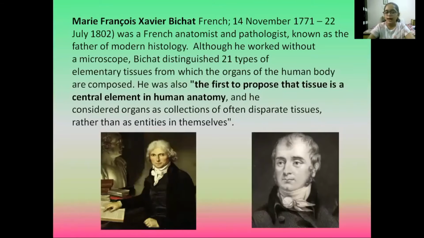Marie Francois Xavier Bichat was a French anatomist and pathologist born on 14 November 1772, and he was also known as the father of modern histology. Although he worked without a microscope, Bichat distinguished 21 types of elementary tissues from which the organs of the human body are composed. He was also the first one to propose that tissue is a central element in human anatomy. He died on 22 July 1802 of jaundice fever.